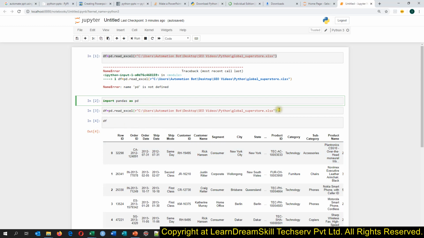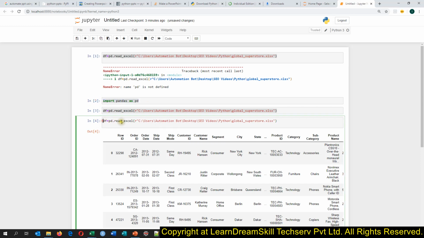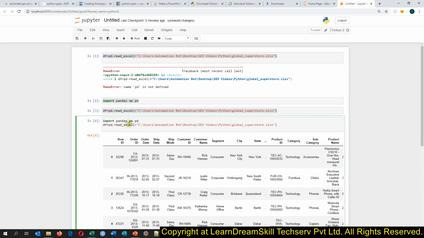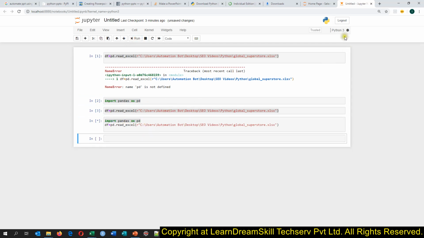You can select the code this way as well, write this, and then run the code this way. See, although I just ran the importing code, it is again running this code completely. So it is the drawback of using this.